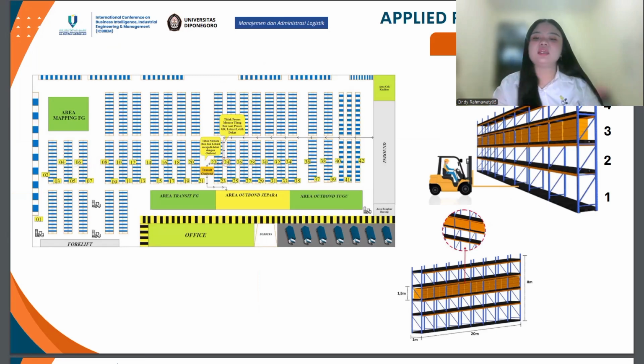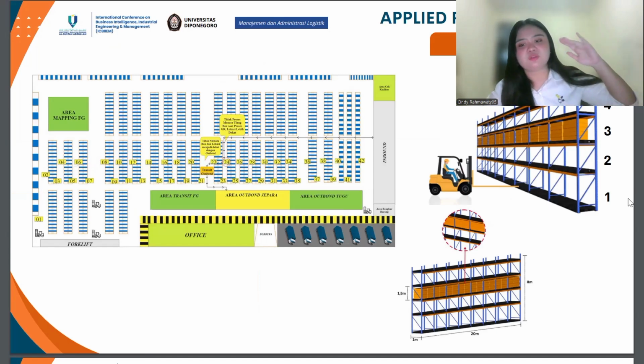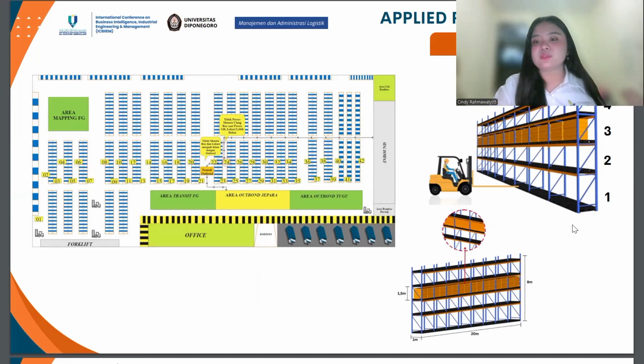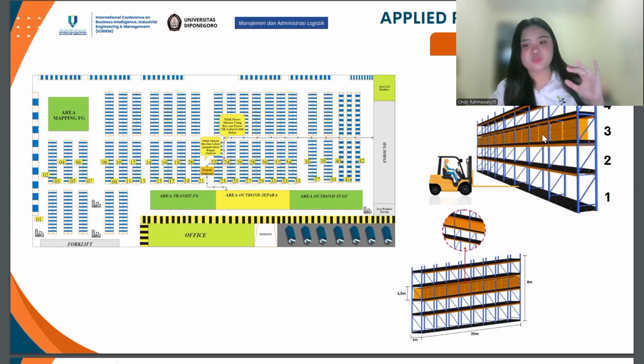This research results in a proposed material layout design using the class-based storage method and changing the size of the beam on the shelf, and changing the GR (goods receive) method in the proposed layout. This is carried out so that the distance is closer and the material handling costs are lower. The material storage is moved into rack 21 to be closer to the inbound and outbound.